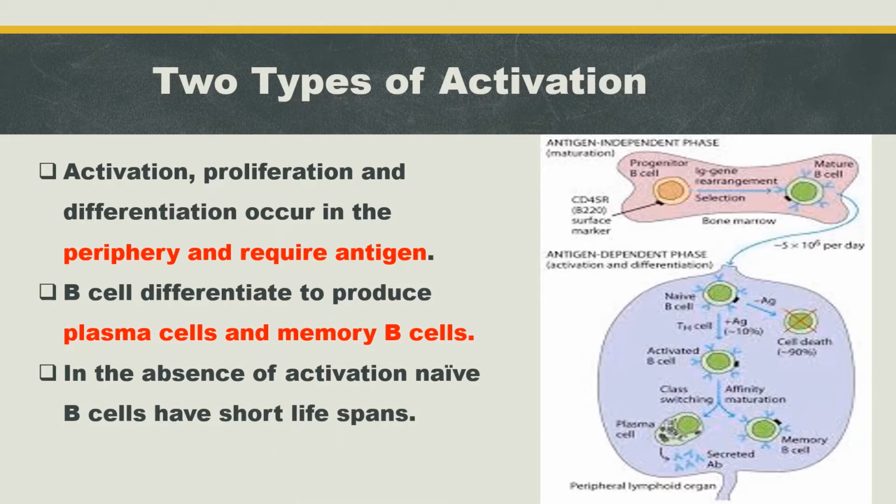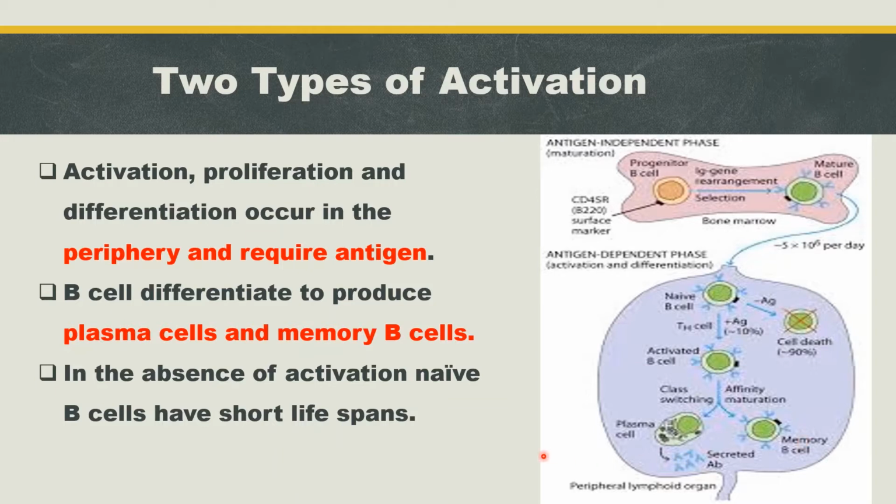After antigen encounter, this B cell will differentiate to produce plasma cells and memory B cells. A plasma cell is an antibody secreting cell, and memory B cells will protect our body from exposure to the same pathogen. That will give memory.